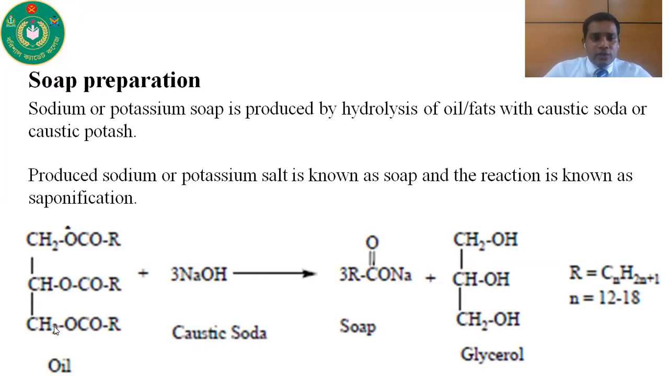Here you can see the reaction. This is oil or fat. This is a structure of oil or fat. When react with sodium hydroxide, that means caustic soda, we get soap and glycerol. This is the chemical formula of soap. Here R is alkyl radical. What is alkyl radical? When one hydrogen is removed from an alkane group, this is called alkyl radical. Here R equals CnH2n+1. Here the value of n is 12 to 18. That means carbon number of soap is 12 to 18. That means higher fatty acids, salts of higher fatty acid are known as soap.